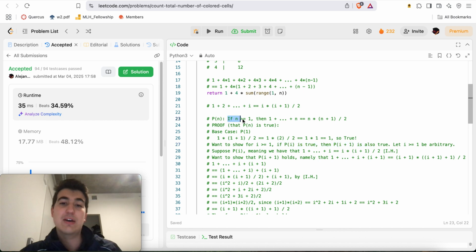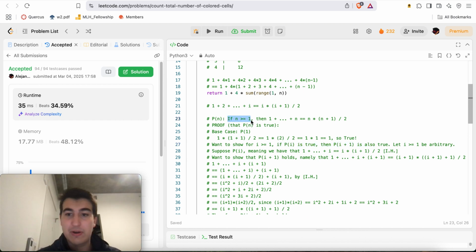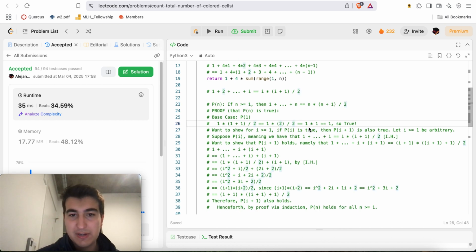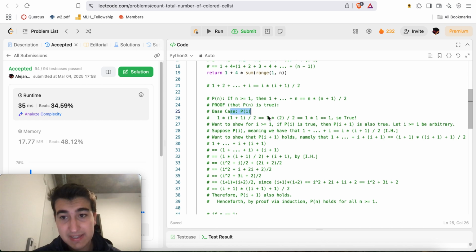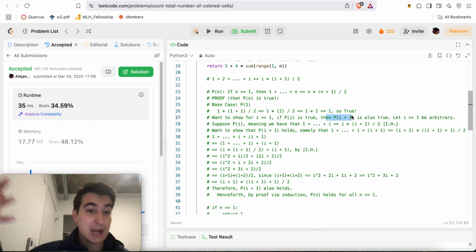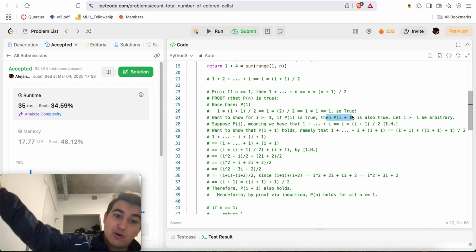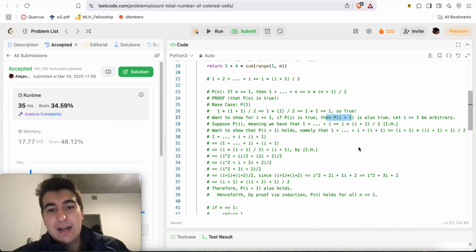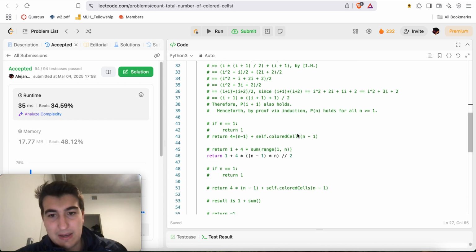So that's how we say that this is true for any n greater or equal to 1, right? This is a classical proof by induction where we prove it's true for some base case, and we say that if it's true for some number i, then it's true for the number i plus 1, which will make it go on always onto infinity, which is pretty nice and sweet.